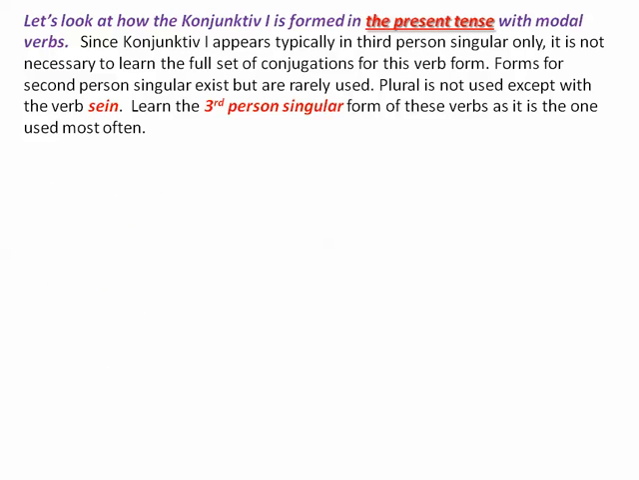Okay, let's look at how it's used in the present tense with modal verbs. This is a little bit different, so it's worth taking a look at separately. Since conjunctive 1 or Konjunktiv I or subjunctive 1 appears typically in the third person singular only, it's not necessary to learn the full set of conjugations for this verb form for these modal verbs, and in large part for all verbs, with the exception of possibly sein. Forms for second person singular exist but are rarely used. Plural is not used except with the verb sein, like I mentioned.